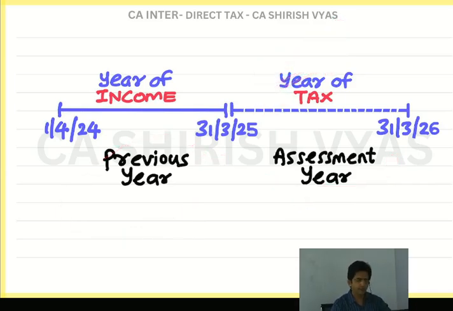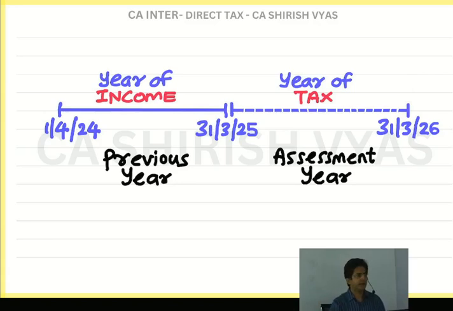Now tell me, in case a student appears in September 25, even September 25 falls in the same financial year. Then Jan 26 also falls in the same financial year. But after March 26, the next attempt comes in May 26. So for a student of May 26, the rules will change. Then the year will change. So this is the way we have to decide.